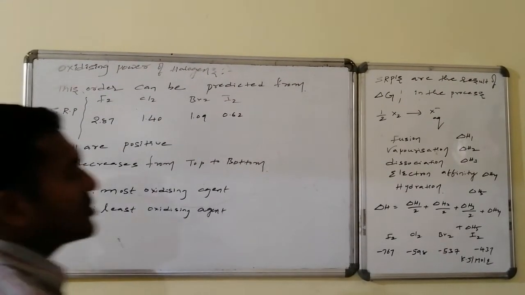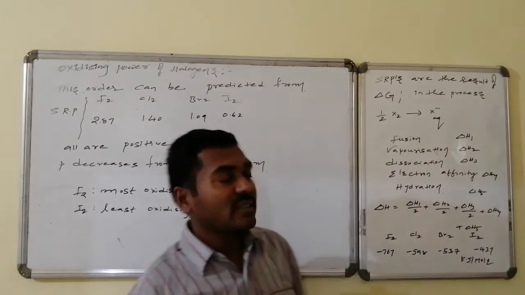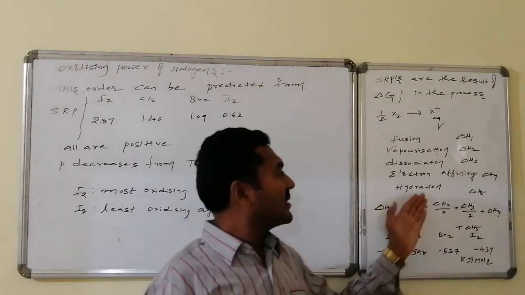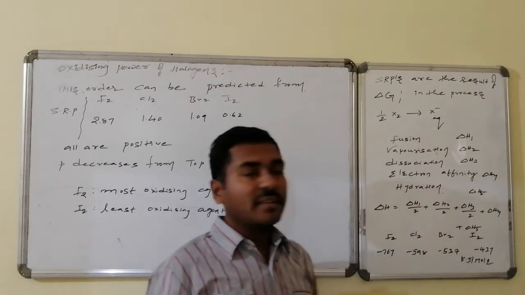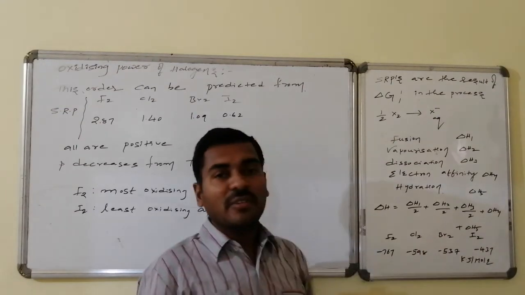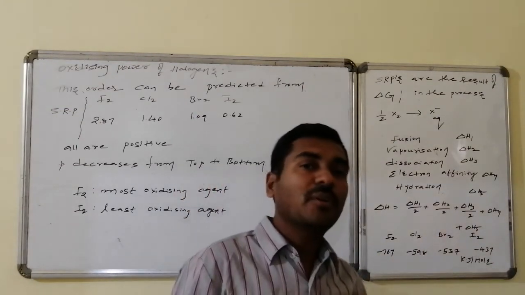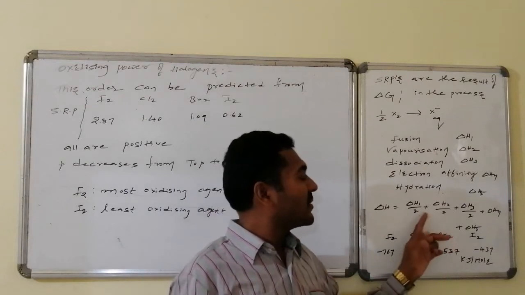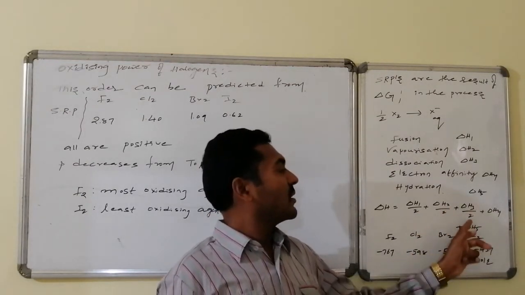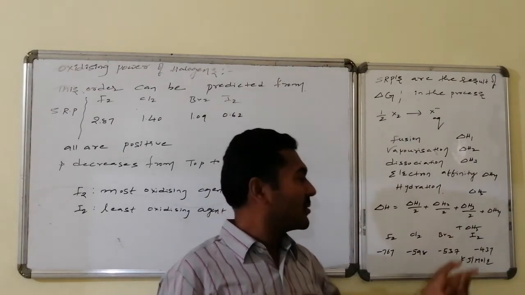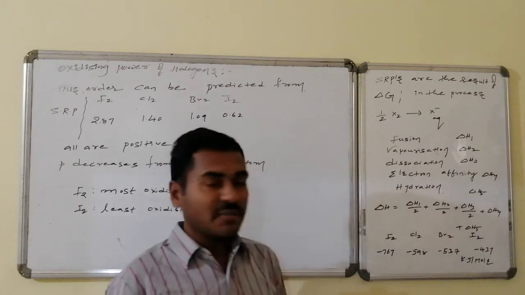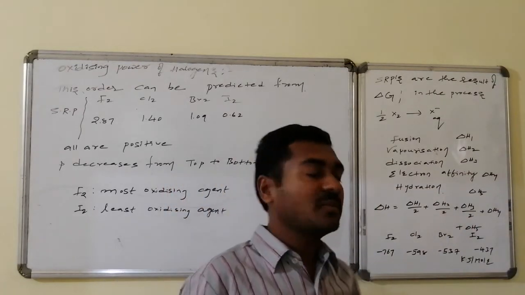Here the fusion is represented by delta H1, vaporization by delta H2, dissociation by delta H3, electron affinity is delta H4 and the hydration energy is delta H5. Half a molecule is involved because to produce 1 mole of the atoms, we need delta H1 by 2 plus delta H2 by 2 of vaporization, followed by bond dissociation, also of half a molecule, delta H3 by 2, plus delta H4 and delta H5. All combinations result in delta H.